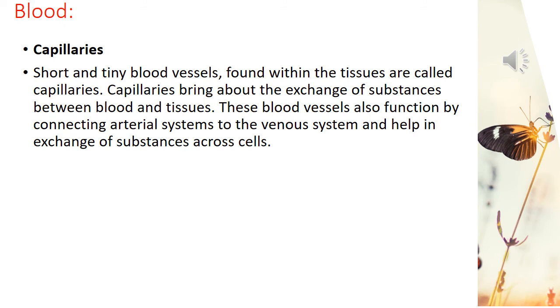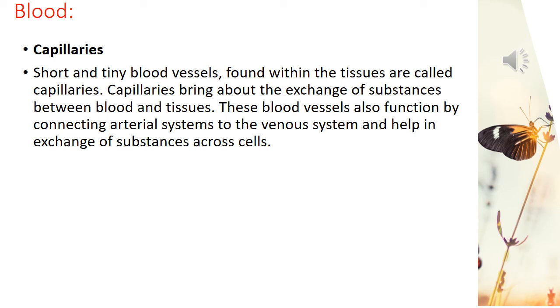The third type of blood vessel is the capillaries. These capillaries are extremely thin blood vessels which connect arteries to veins. Through the thin walls of the capillaries, exchange of materials takes place. The useful substances present in the blood pass into the body cells through the capillaries.